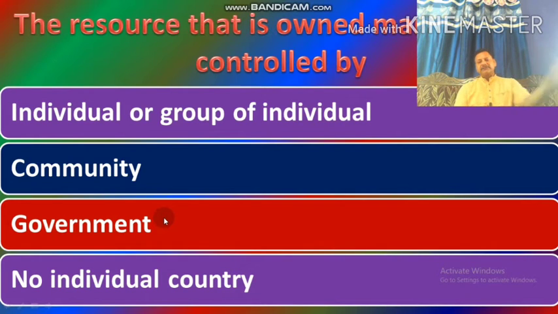Suppose our land is there somewhere and government wants to make a road or bridge upon that land, so government could take that land from us. We can't say that I will not give you my land. For example, Indian Railway is controlled, managed, owned by government, so it is a national resource.